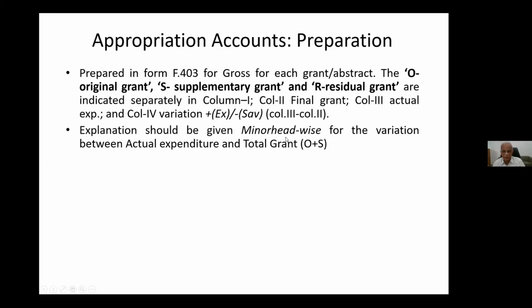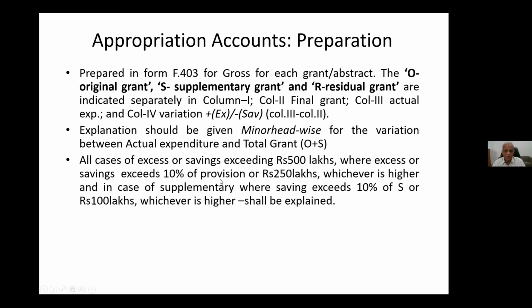Having known this, explanation should be given minor headwise for the variation between actual expenditure and total grant. Total grant means O plus S. This I already explained. Now, this is one of the important aspects: whether we have to give explanation for all variations. Variation means excess is also a variation, savings is also a variation. So listen to this very carefully: when to give, when not to give.